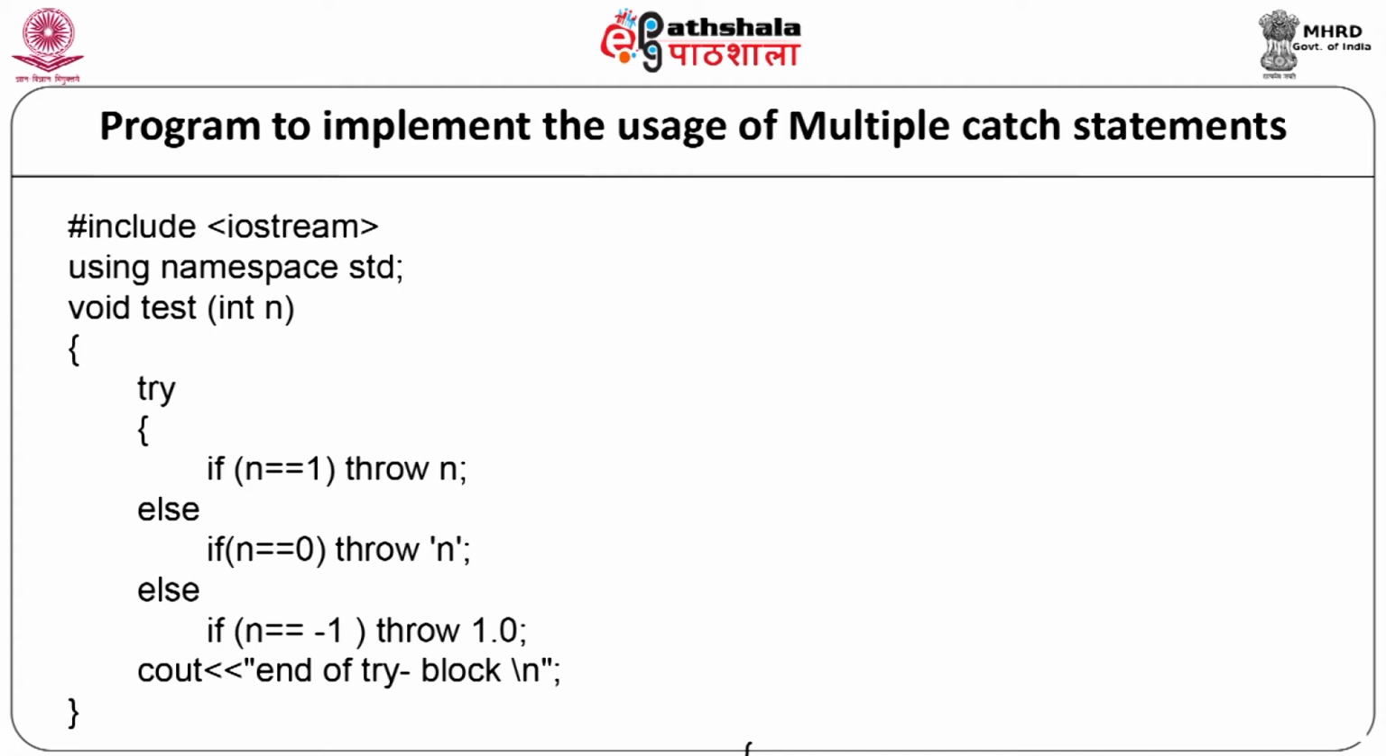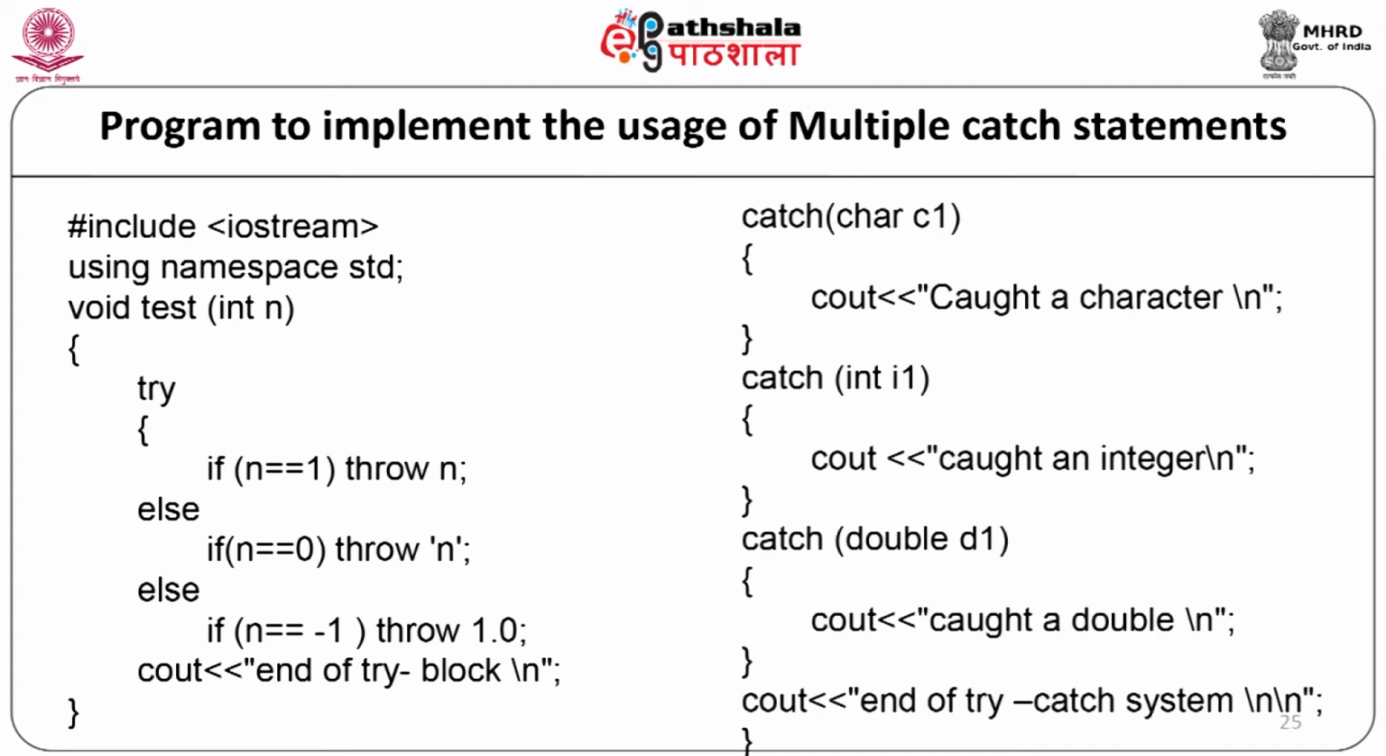Now, we are going to have multiple catch blocks here. The first catch block will be catch(char c1), cout "caught a character", and the catch block will end. Second catch block: catch(int i1), cout "caught an integer". Then catch(double d1), cout "caught a double". And the last, we will write cout "end of try catch system", and our function will end. So, here we are writing multiple catch statements with different parameters as character, integer and double.